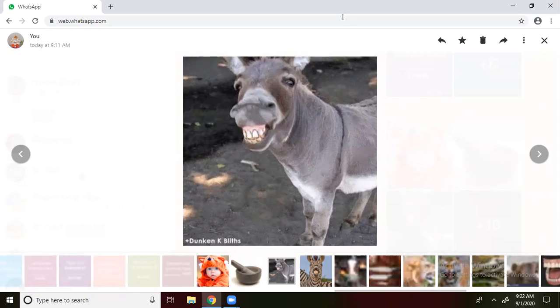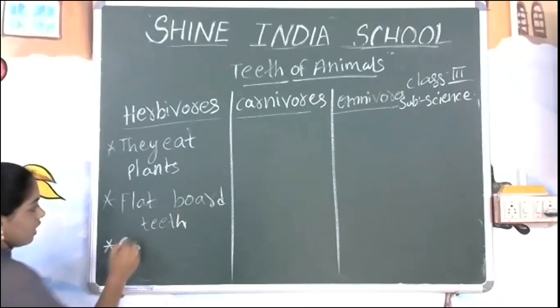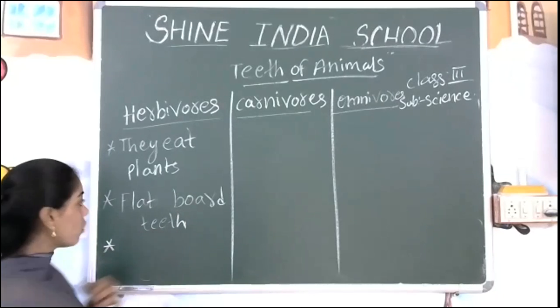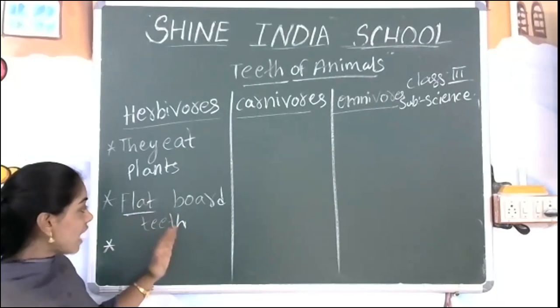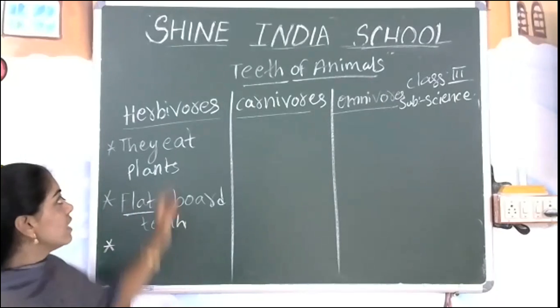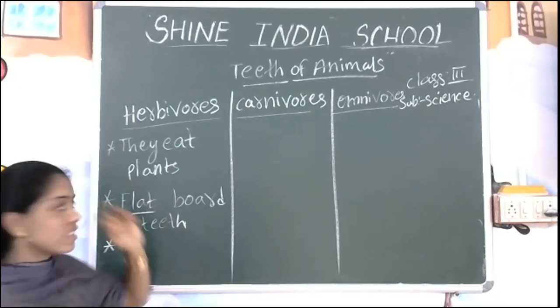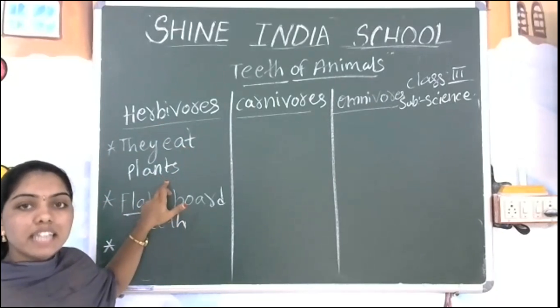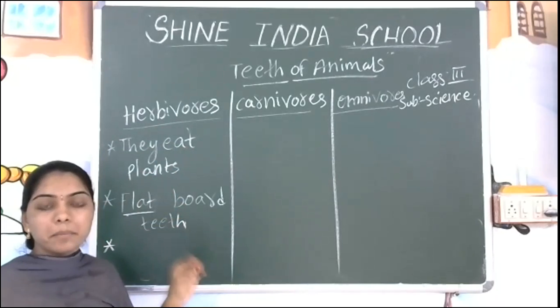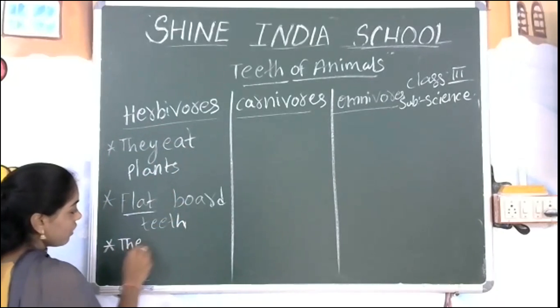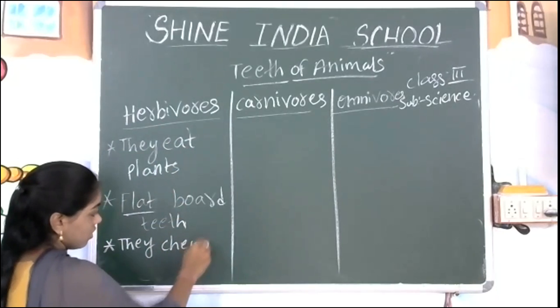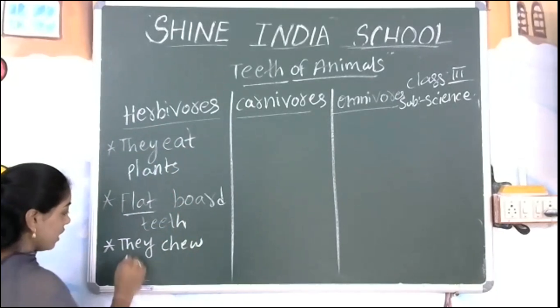To chew the food. What is the type of teeth here? Flat broad teeth. Which animals have flat broad teeth? Herbivore animals. What are they going to eat? They are going to eat only plants. How are they going to eat? Yes, they chew the food.